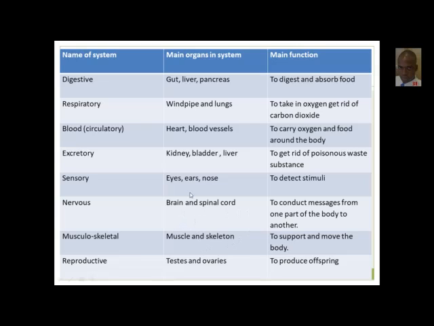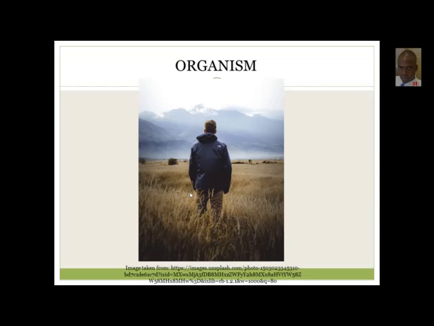So muscle cells and bone cells, nervous system, brain and spinal cord. So that, students, is basically how the organ systems work. The organs work together on a team, and they give us the organism. So the organism is that complex creature such as mankind, right? We are very complex, well organized. We are made up of billions, not trillions of cells, right? And all of them work together, not in opposition to each other, but in harmony.